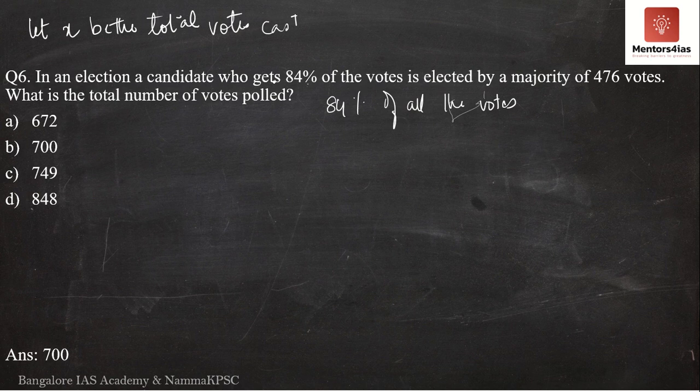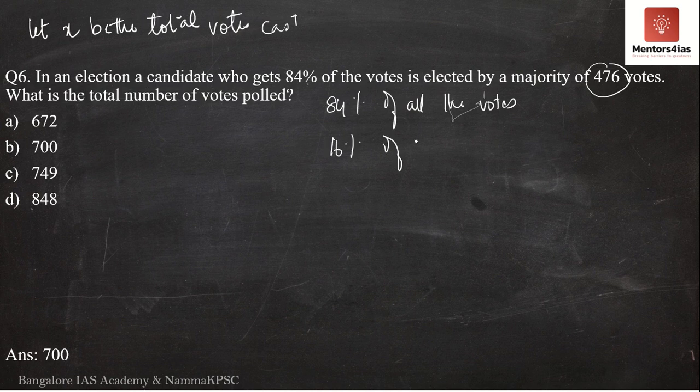The person who got 84% of the vote defeated the other person by 476 votes. So, if you take the other candidate or the other candidates itself, what were the total votes gained by the other candidate or the other candidates?